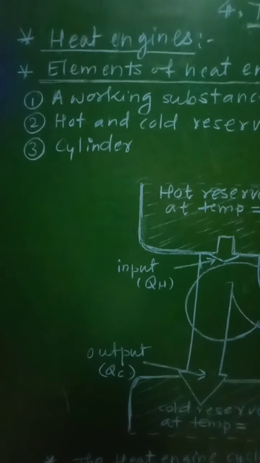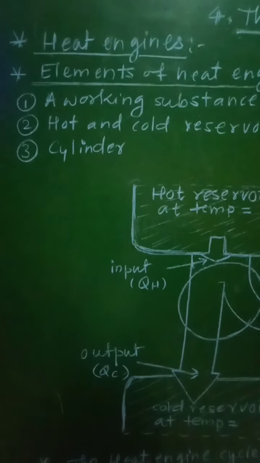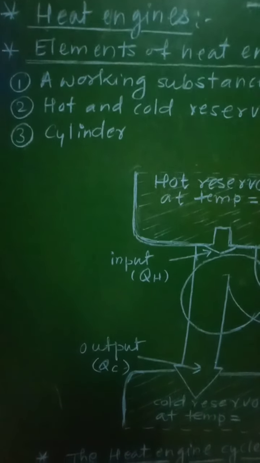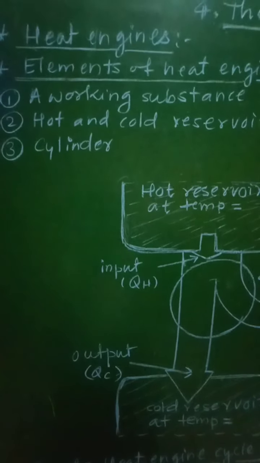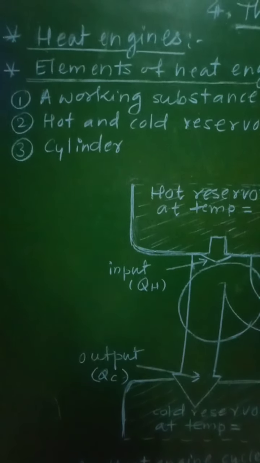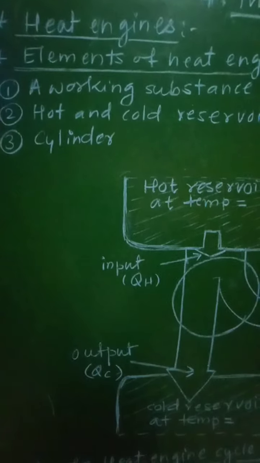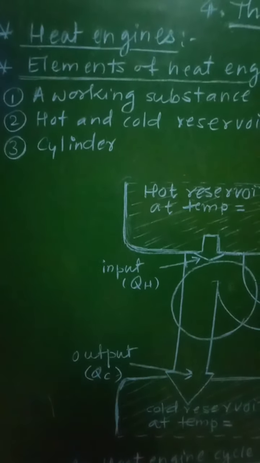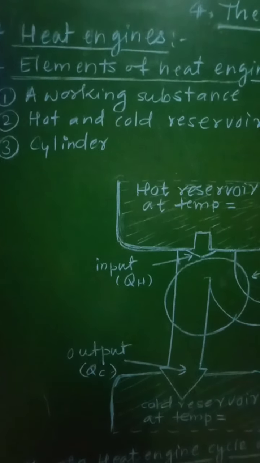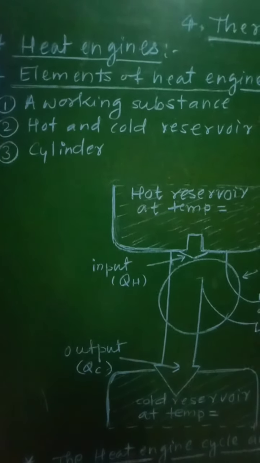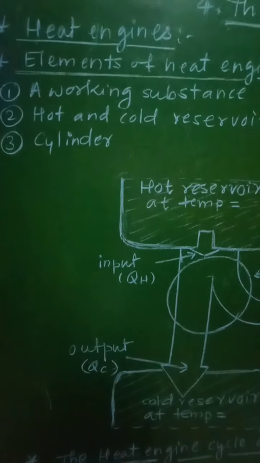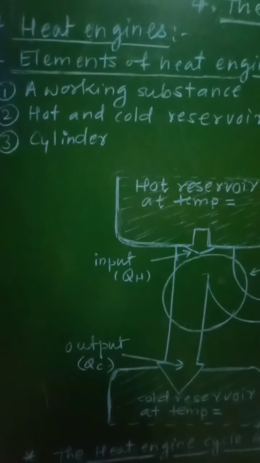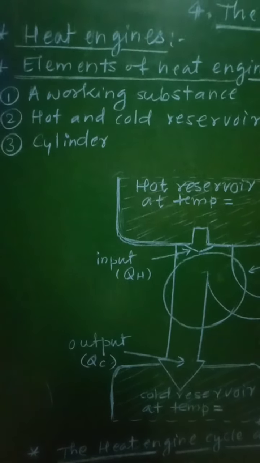The working substance is also called a system. It can be an ideal gas for an ideal heat engine. For a practical heat engine, the working substance can be a mixture of fuel vapor and air in a gasoline, that is petrol or diesel engine, or it will be steam in a steam engine. It is the working substance that absorbs heat and some work will be done by it.